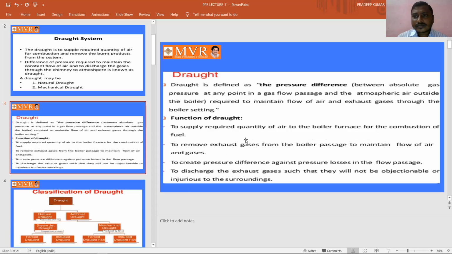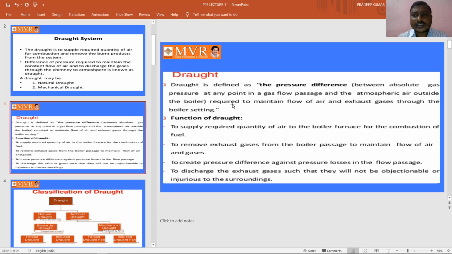The draft may be classified into different types such as natural draft and mechanical draft. In this slide also we can see what is meant by a draft. Draft is defined as the pressure difference, as I told you in the previous slide, required to maintain flow of air. In simple words, the pressure difference of air and the exhaust gases through the chimney is the draft.